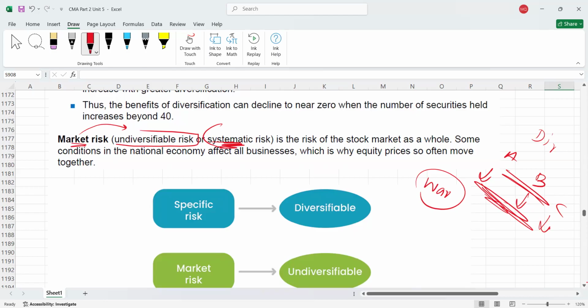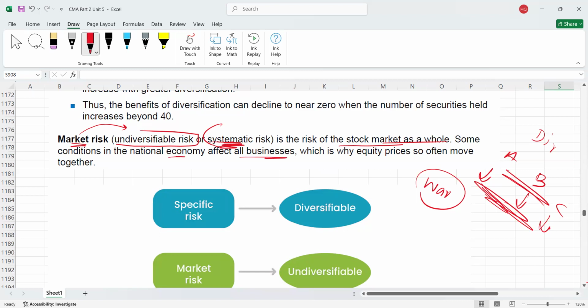So market risk is what? Undiversifiable risk or systematic risk. It is the risk of the stock market as a whole, not of a specific company. The previous risk was relevant only to a specific company, and I told you we can reduce it by investing into other companies also. But the market risk is the risk of the stock market as a whole, and some conditions in the national economy affect all businesses.